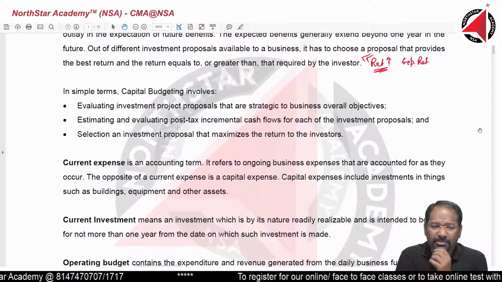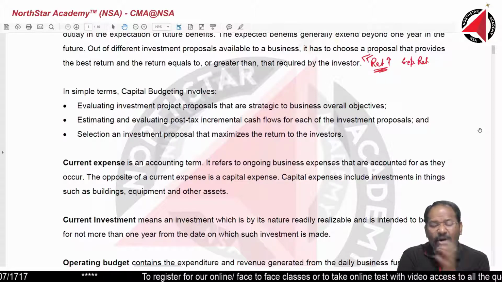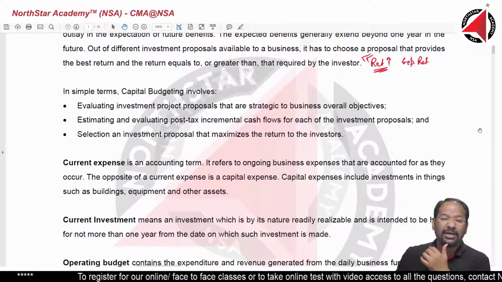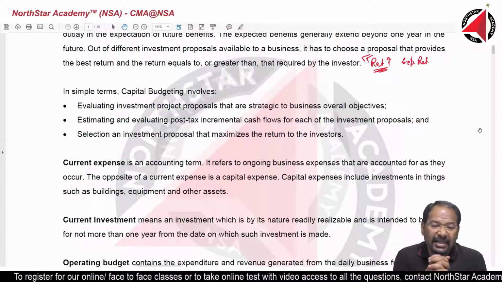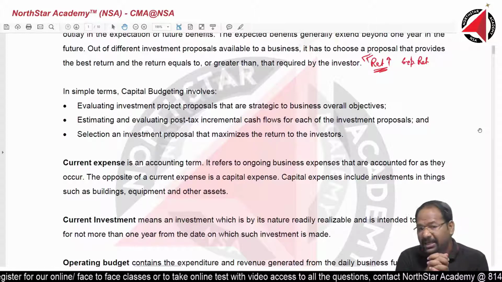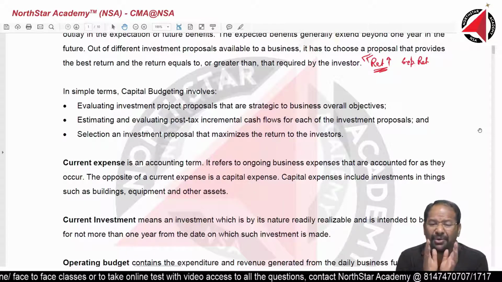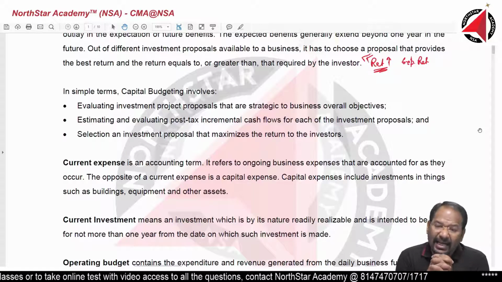In simple terms, capital investment or capital budgeting involves evaluating investment proposals. So I have got 4 or 5 investment proposals, and I am evaluating which one I am going to choose. Next, estimating and evaluating the post-tax incremental cash flow for each of the investment proposals. To evaluate any investment proposal, I need to know how much cash flow I am going to get.